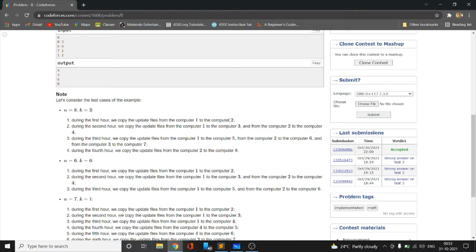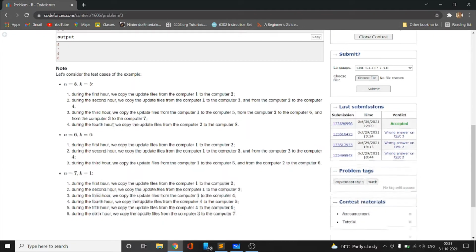So it is obvious, as at the beginning only computer 1 has the file installed in it, so we can use only one computer and one cable in the first hour. We have no other choice. We cannot connect multiple cables to computer 1, so we can use only one cable and transfer to computer 2. So at the end of 1 hour we will have two computers which have the file installed in them.